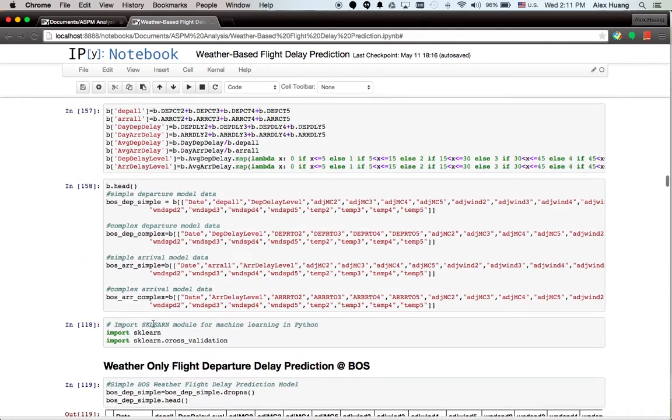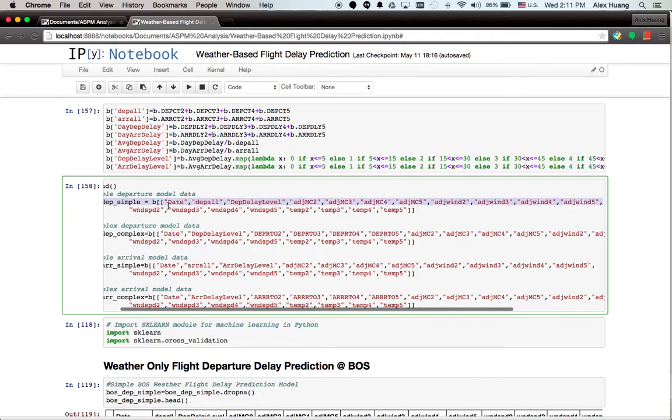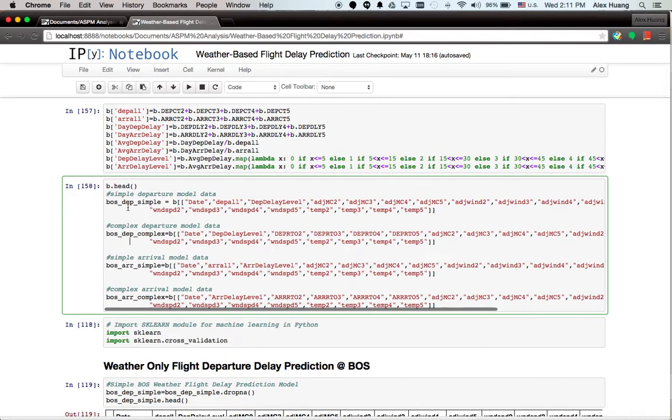And then what we do next is create different models. We look at departure and arrival. We try to predict departure and arrival differently: departure simple model, departure complex model, and also arrival simple model and arrival complex model.